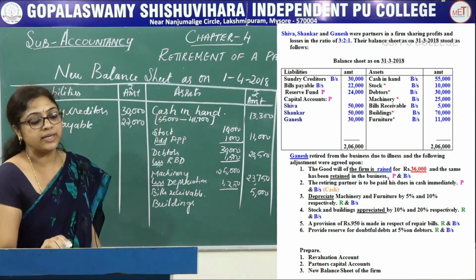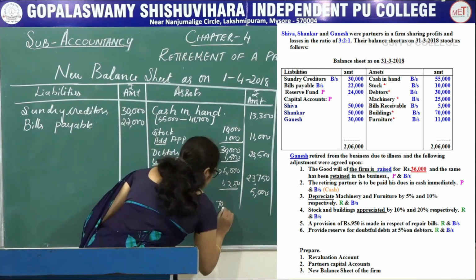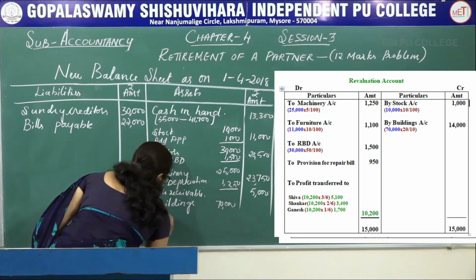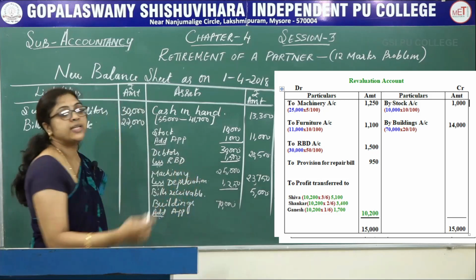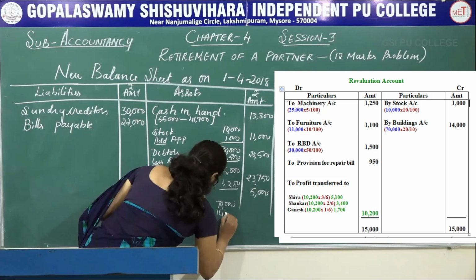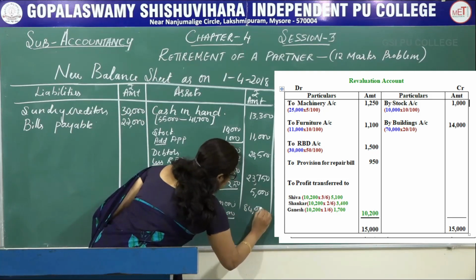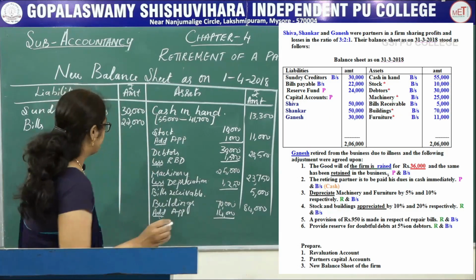Actual value of the buildings in the balance sheet is 70,000. Add appreciation. It is given in the revaluation account. We already calculated, that is 14,000. After adding, you will get 84,000. Next, furniture.